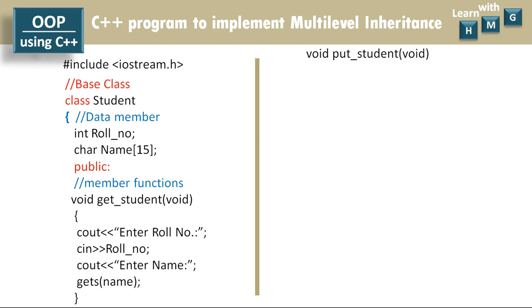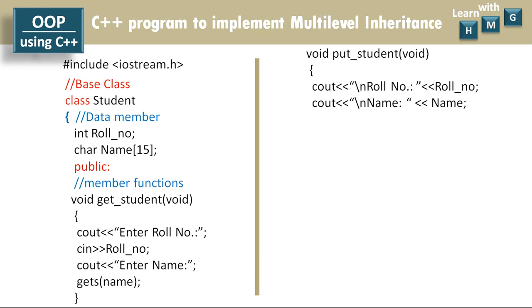Now void, let us define putStudent member function, which will display the values of roll number and name data members. This function also does not accept any argument and is not returning any value. It is void. First of all I will display the value of roll number, and then on next line I will display the value of name of student. So like this I have performed output operation to display the roll number and name of student using putStudent member function. Let us end the class. So this is the complete class definition of student class.